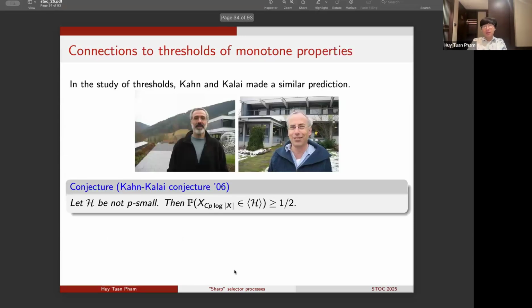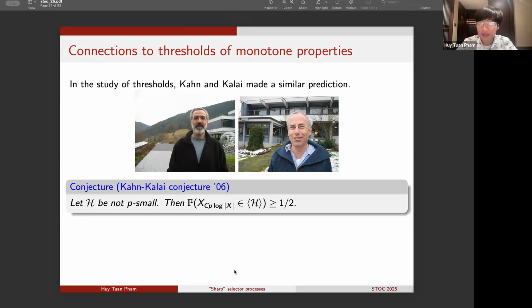Okay, so now let me return to the study of thresholds of monotone property. That's one of the two motivations that I mentioned at the beginning of the talk. It turns out that in the study of threshold, two wonderful theoretical computer scientists and combinatorialists, Jeff Kahn and Gil Kalai, also made a very similar and bold prediction.